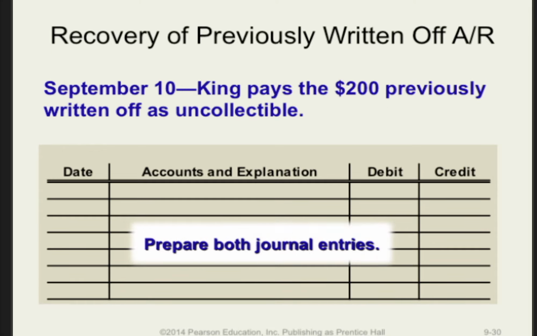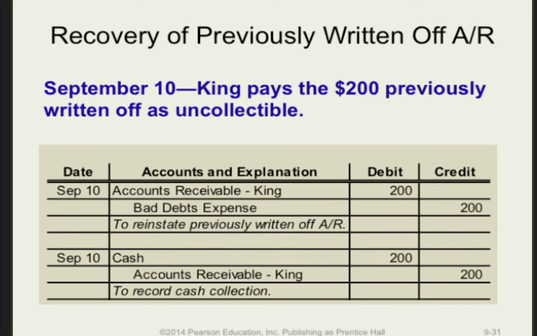So on September 10th, King pays the $200 that was written off on August 9th. First, reverse the earlier write-off by just switching the debits and credits, so by debiting King's accounts receivable account and crediting bad debt expense. Second, debit cash and credit King's accounts receivable account as if there had never been any bad debt write-off there.